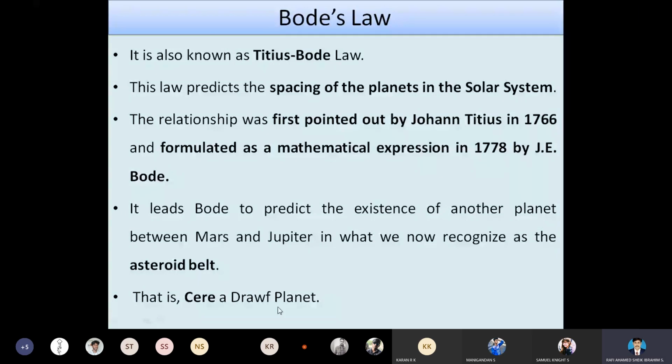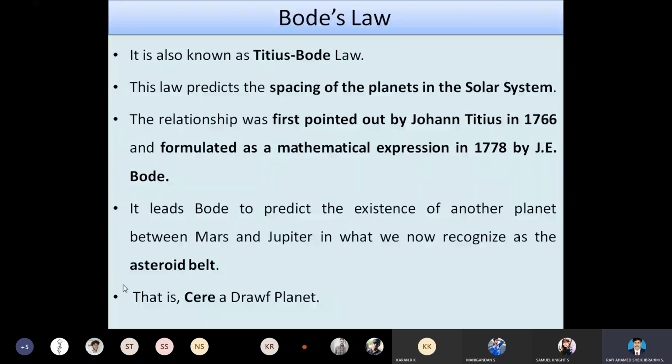As we all know, there are 5 dwarf planets. One of them is Ceres, which is present within the solar system. The remaining 4 are beyond the solar system, located in the Kuiper belt.